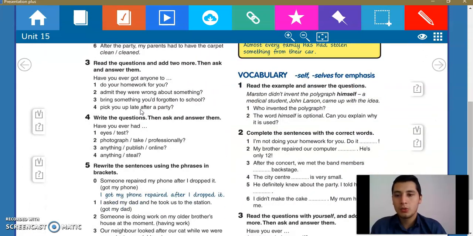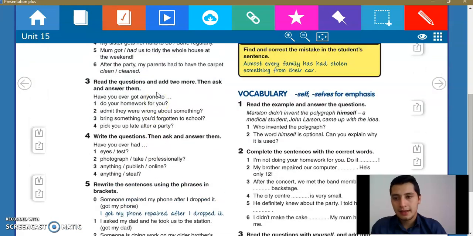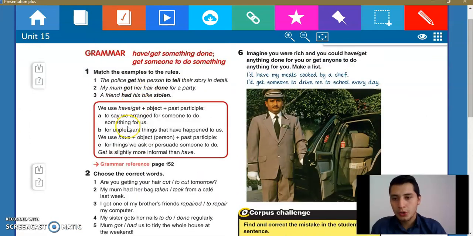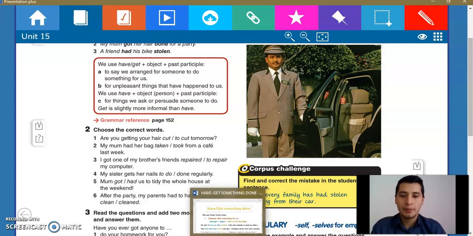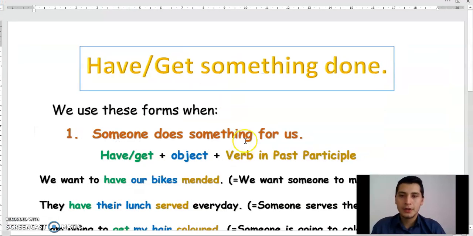Okay, so we are going to be working in this part. As you can see here, we have some grammatical rules, and also we have some exercises in order to put into practice what we already have learned so far. But for this, I am going to be using a special paper that I have created for you. So in order to explain these general structures, have and get something done, I am going to use this paper, okay, or this document. This is a Word document that you are going to have in your computers as well